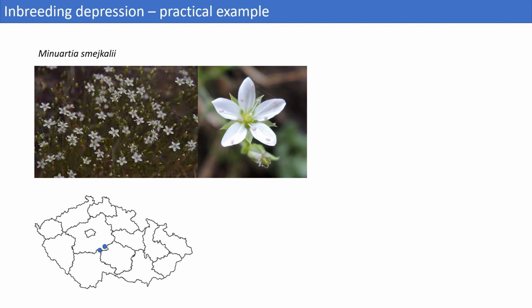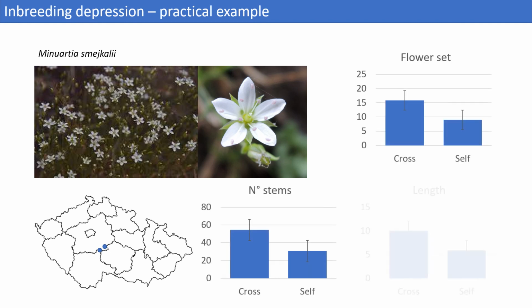But they bravely managed to perform all 2,000 crosses, and the seeds that were produced were grown in a controlled environment and were measured for several traits correlated with fitness: flower set, number of stems, and plant size. For all 3 traits, you see that their value is higher in cross-pollinated than in self-pollinated individuals. And if we calculate inbreeding depression, we get results ranging between 0.41 to 0.44.